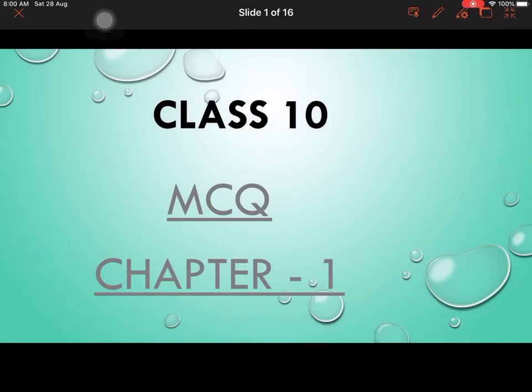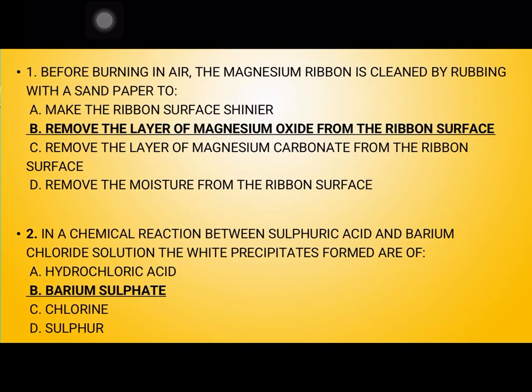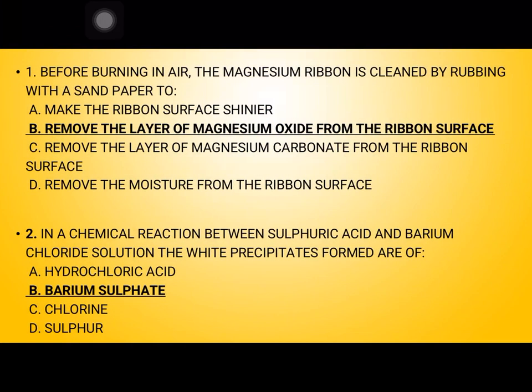Friends, today we are going to discuss MCQ questions based on chapter 1 of class 10th science for the Term 1 exam 2021-22. Now these MCQ questions will be of three types: one, general MCQ; second, assertion reason; and third, case study. We will discuss all three types.